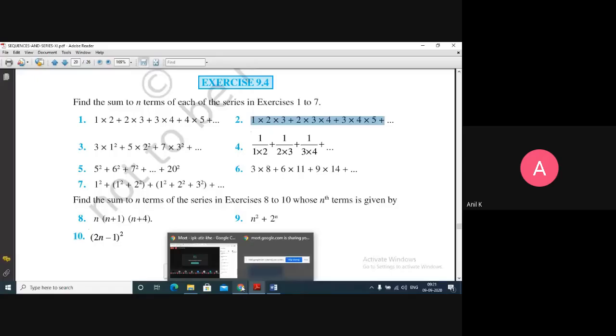Term of the series. Like Swami has given the answer. What about you? Then 4 is 1, 2, 3, 4. That is the n value. The second number is coming 2.